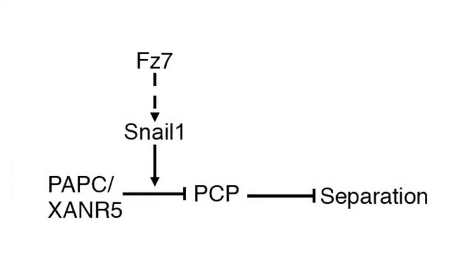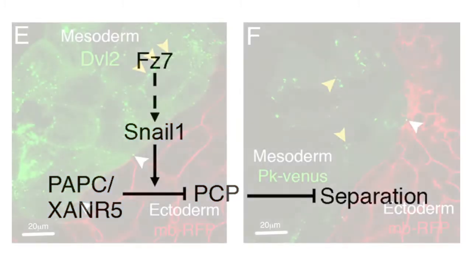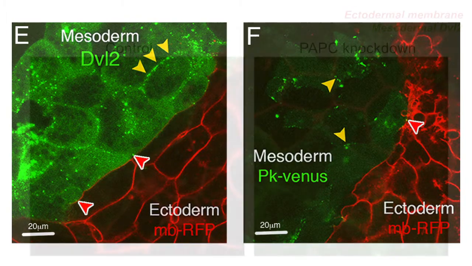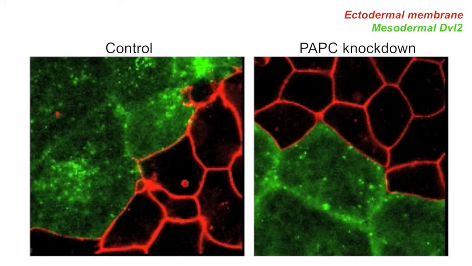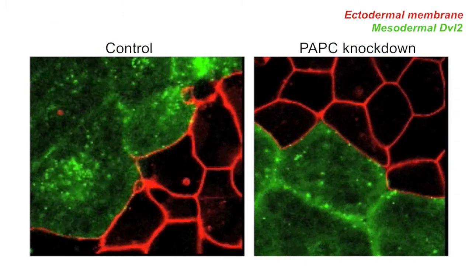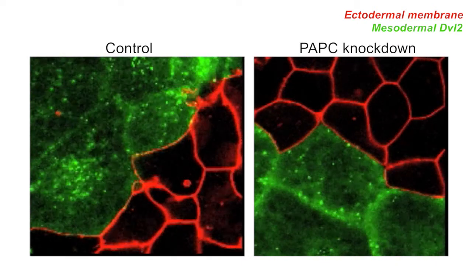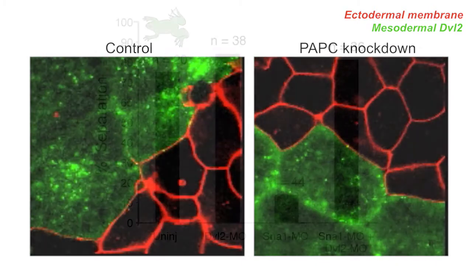One mechanism, Liu et al. found, is that, in conjunction with Snail, PAPC promotes the removal of planar cell polarity proteins, such as disheveled 2 and prickle, from the ectoderm-mesoderm boundary. Disheveled and prickle are in the cell membranes in the mesoderm, but we found that they were strongly reduced at the boundary to the ectoderm. And when we knocked down PAPC, the number of these puncta of disheveled or prickle increased strongly at the boundary. It became similar to the level within the tissue.